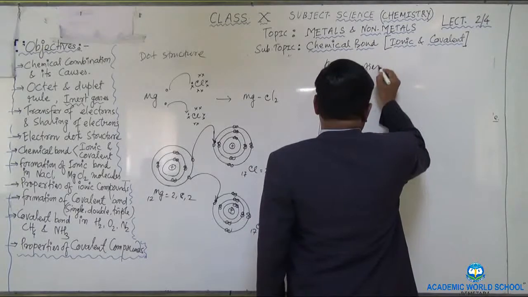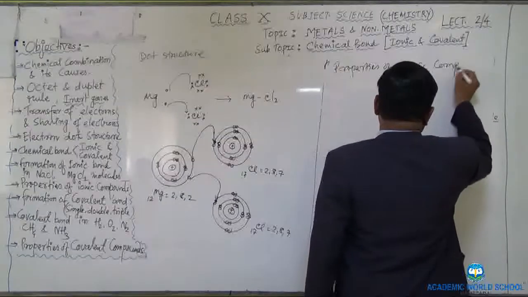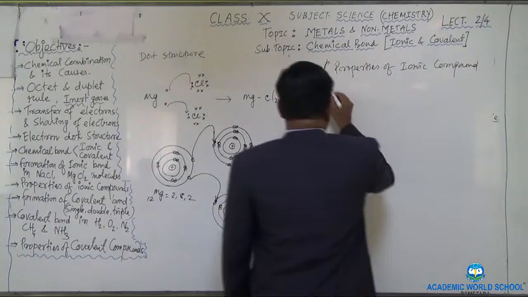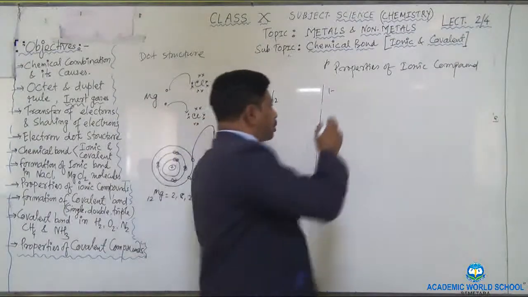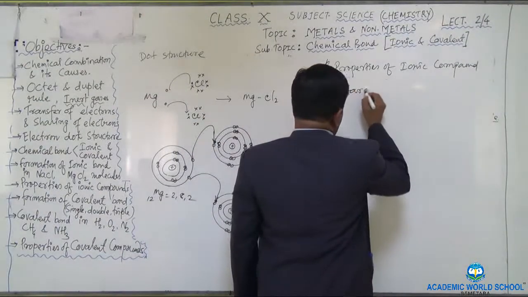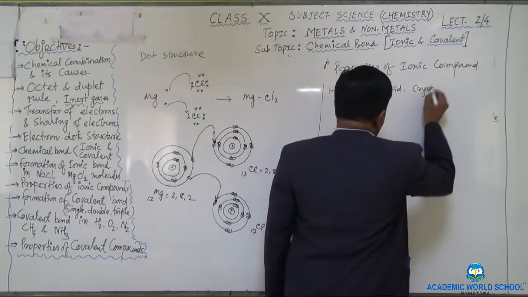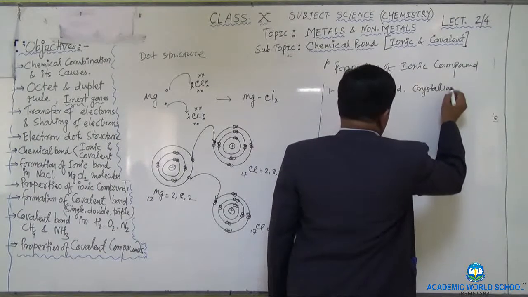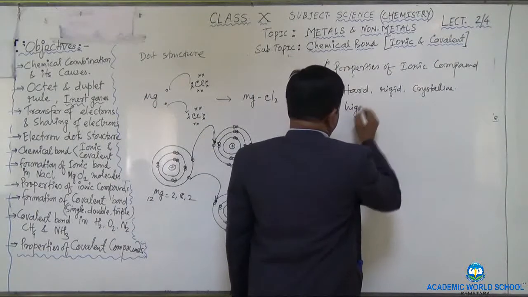Properties of ionic compound. The first one is that ionic compounds are always hard, rigid and having the crystalline structure. Let me write down hard, rigid and crystalline. Crystalline means they have the geometrical shape. Second one, they have the high melting and boiling points.